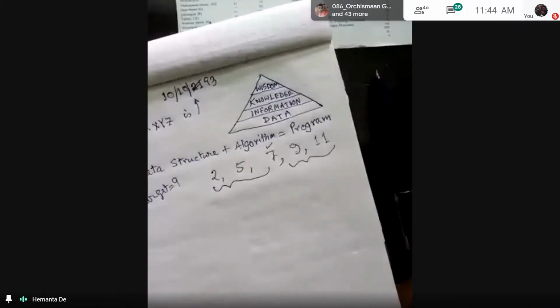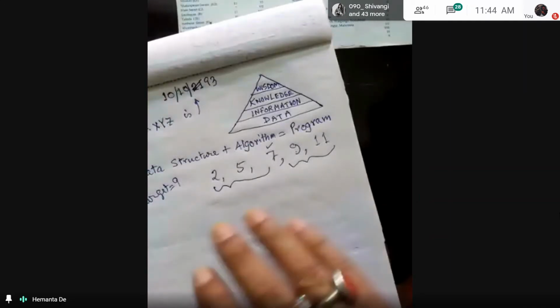Data is everywhere, since the middle of the 90s, when the internet came into existence, data started multiplying, and now data science is the hottest area of computer science, with analysis and all that. So space complexity is something you have to keep in mind while designing your algorithm.